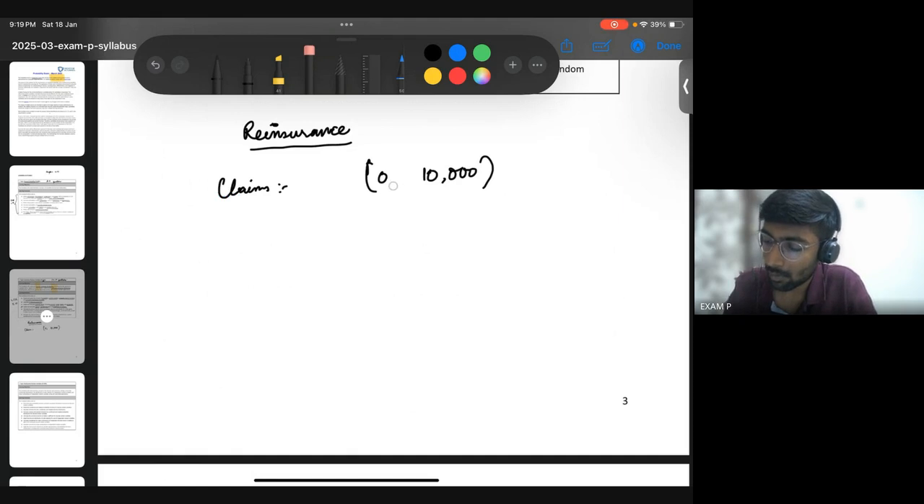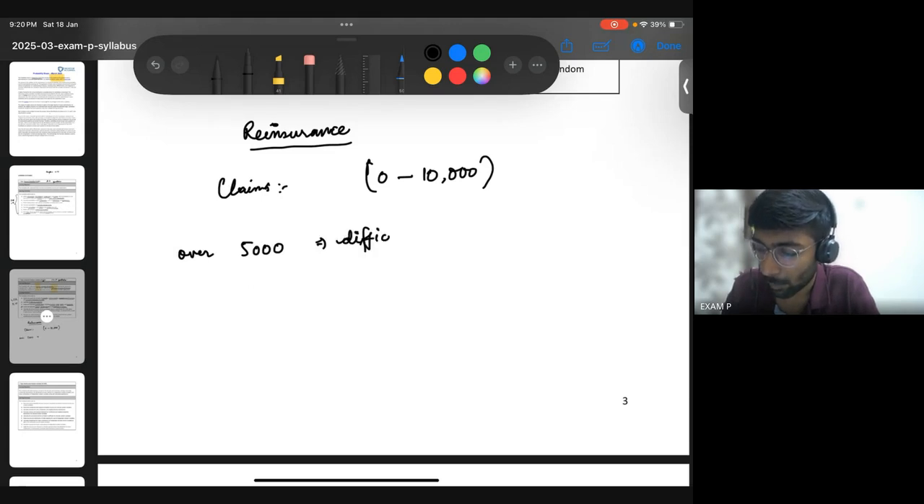Now, for an insurance company, claims which are, let's say, greater than 5,000, are very heavy. Heavy as in very taxing. It's not easy for the insurance company to pay out these claims. So what the insurance company can do is, what did I say? So claims which are over 5,000, these are difficult to pay. For whom? For the insurance company.